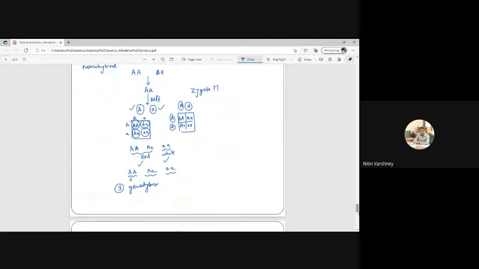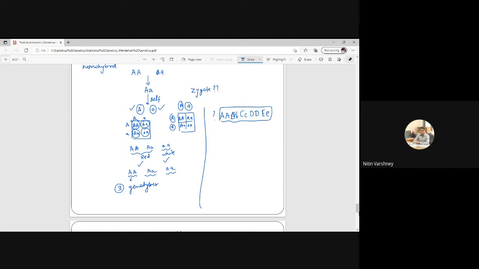Now just tell me, if I am taking one example, capital A, capital B, small b, capital C, small c, capital D, capital E, small e. Now tell me how many gametes will be there in this.